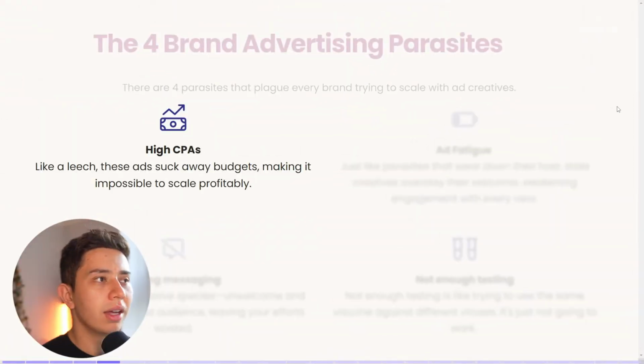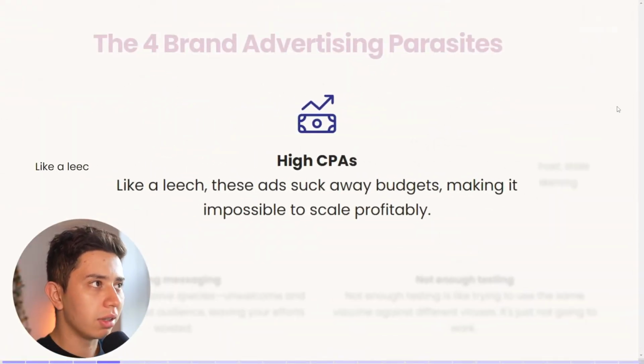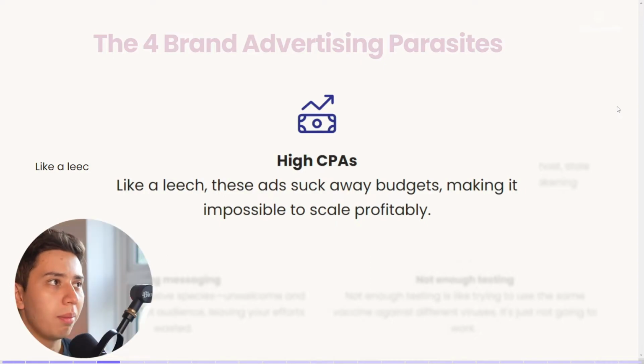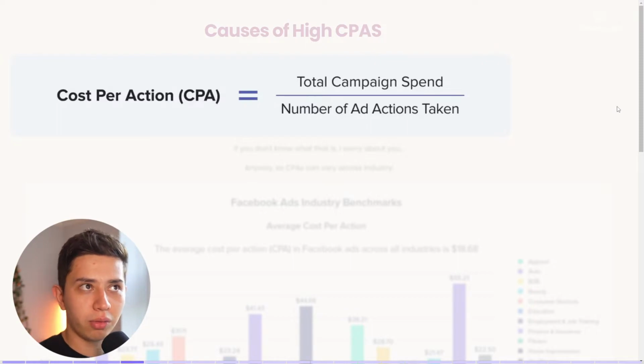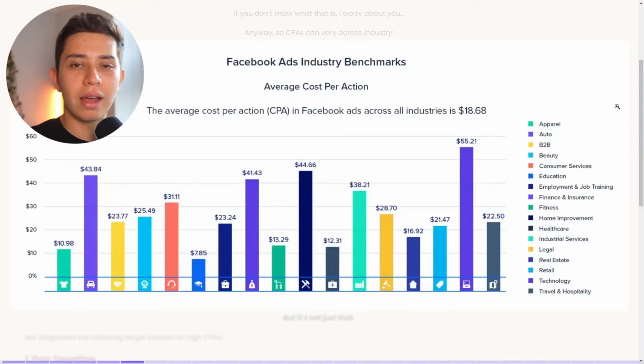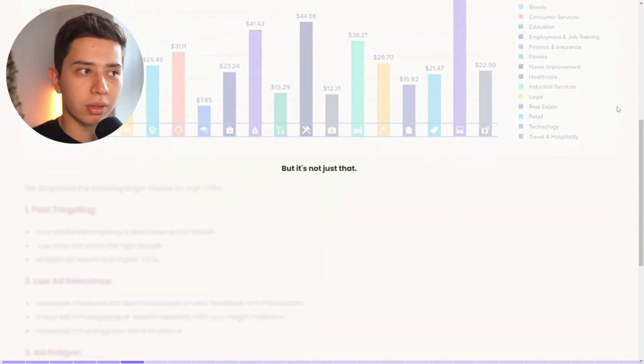The first parasite is high CPAs. Like a leech, these ads suck away budgets, making it impossible to scale profitably. Now, what are the causes of high cost per acquisitions? So cost per acquisition really means the total spend of the campaign divided by the number of actions taken. If you don't know what this is, I worry about you, but this is why I'm here, okay? Depending on what you're selling, it varies, and I get that. However, it's not impossible to reduce it because we have actually diagnosed that the causes for increasing CPAs are the following.